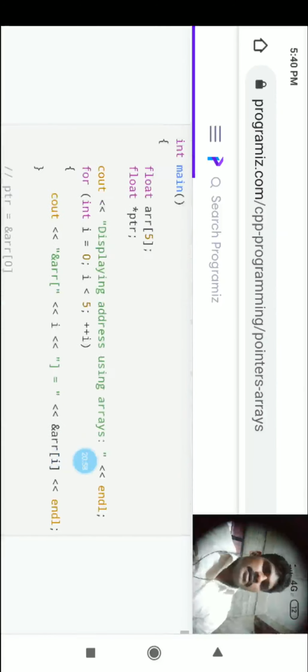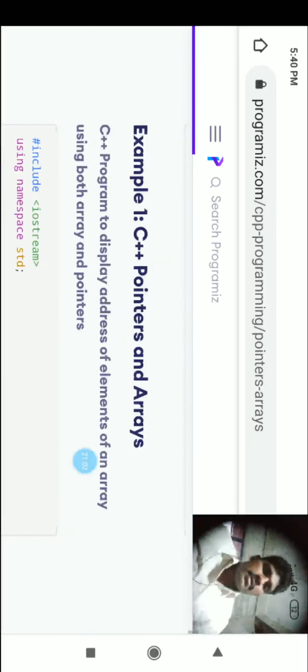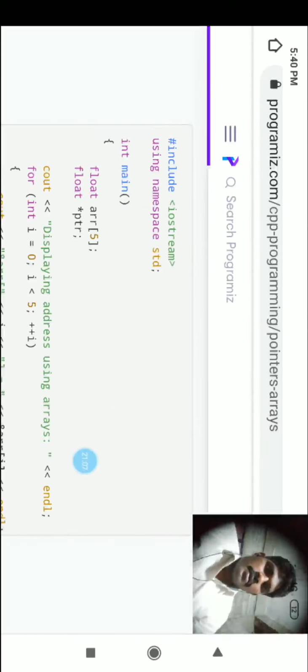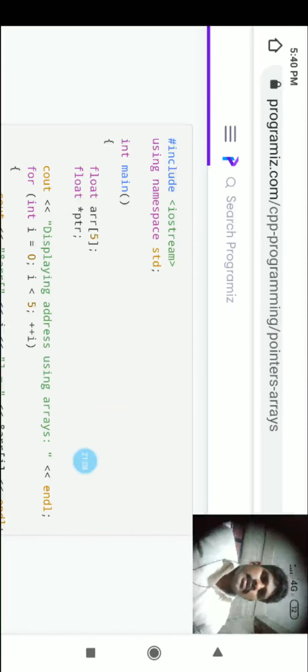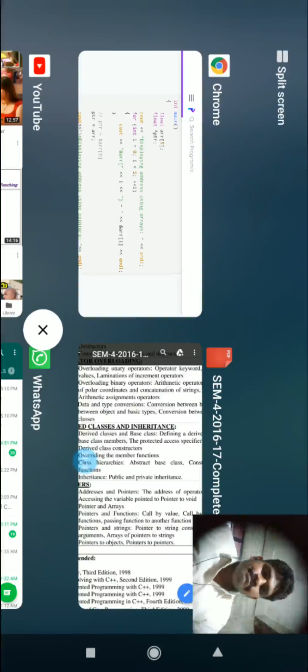I hope this concept is clear. What is it telling here? Do you want to see one more example? Wait, I will explain one more example to you. We will see.